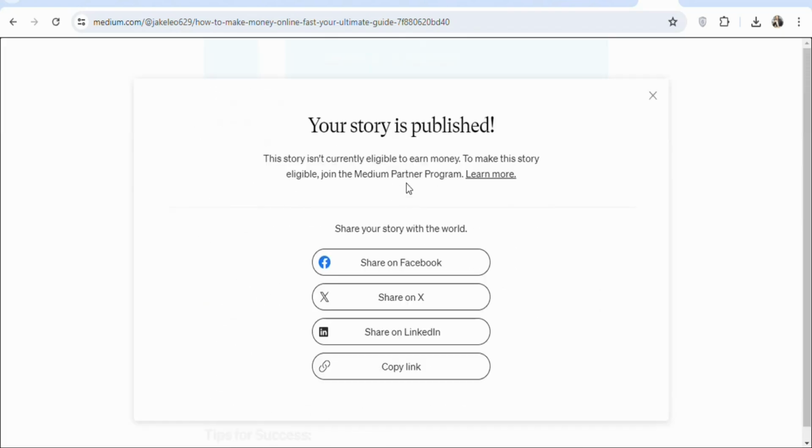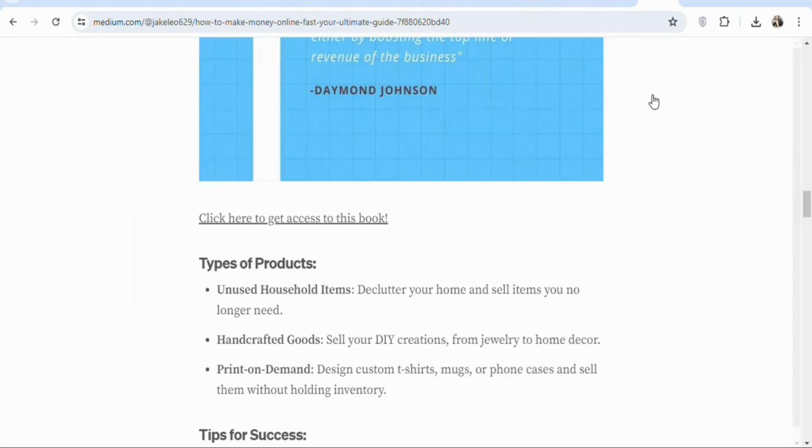As you can see, there's a pop-up notification here. Your story is published. If you want, you can share it on Facebook, you can share it on X, you can share it on LinkedIn. You can copy the link of your article and then begin to share it to others.